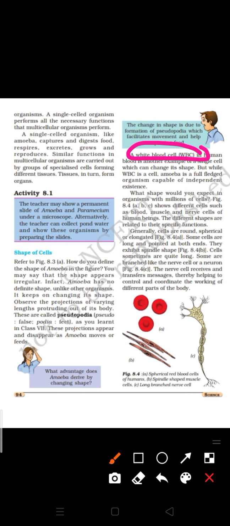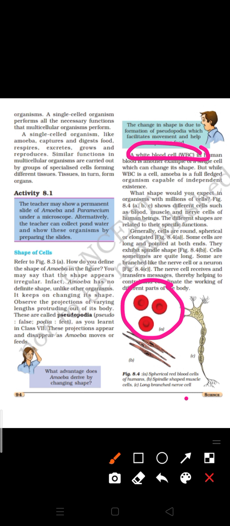Next, human beings. In the case of human beings, we are multicellular, so we have a fixed shape, but height and weight can vary. If we discuss other cells in our body, like RBC, red blood cells, the shape of a red blood cell is oval and biconcave. They are enucleated, meaning the nucleus is not present in RBC. So they also show variation in their shape.